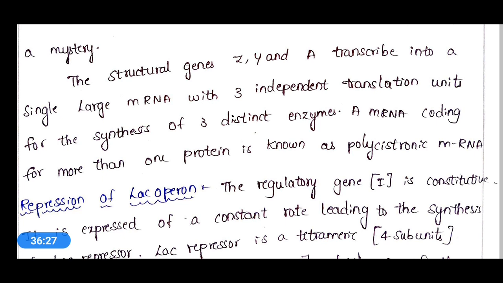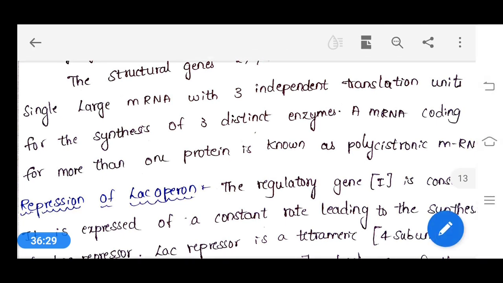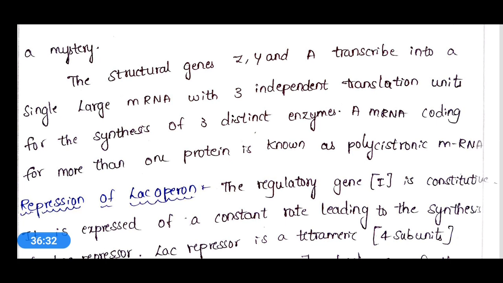At this promoter site, RNA polymerase will bind, and by binding at the promoter site it will initiate the operator site. Then the transcription of these structural genes will be produced.